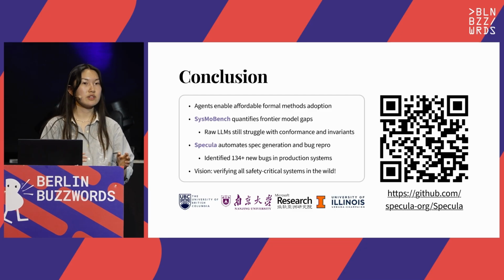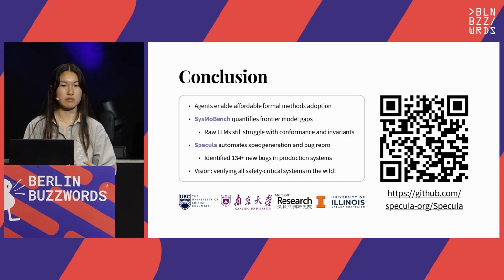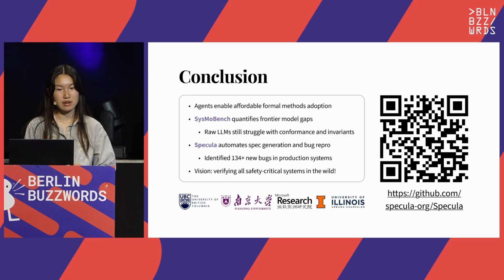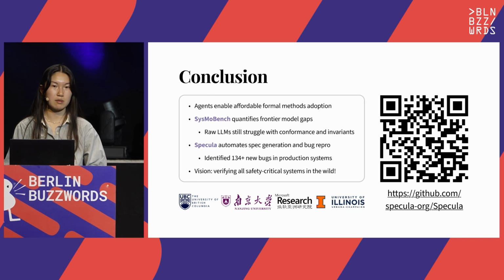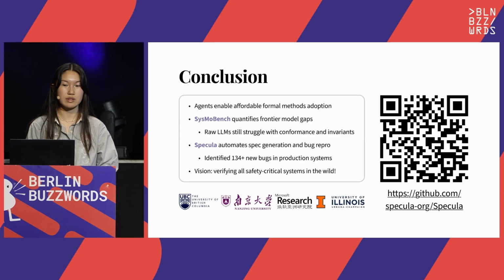Our team's long-term vision is to use tools like Specula to verify and specify all of the critical systems that we depend on daily. There's so much low-hanging fruit in systems that just haven't been specified due to the costs or the manual effort. And we think that widespread automated formal methods will help scale rigorous verification. And more broadly, it can help improve the reliability of the systems that we depend on. And in short, tools like Specula are a first step towards having software correctness become too cheap to meter.